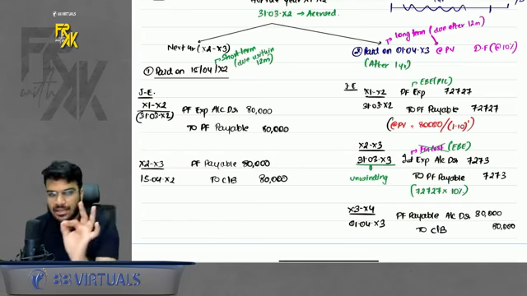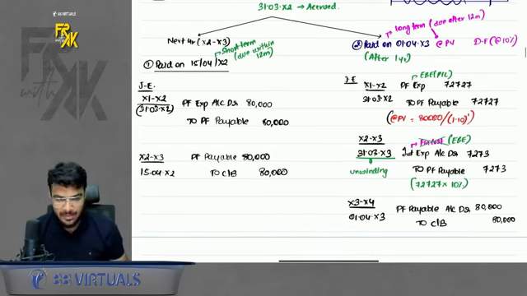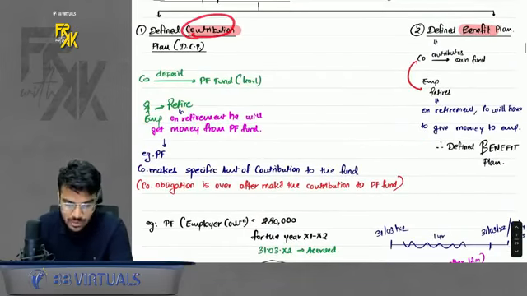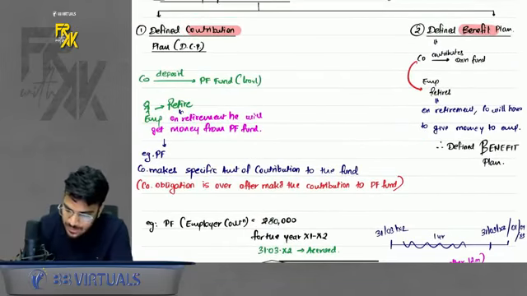This is the only interest which will be transferred to employee benefit expense. Okay, so do remember this concept as well. So this was defined contribution plan. The obligation is over as soon as the contribution is done. Then we come on towards the defined benefit plan.